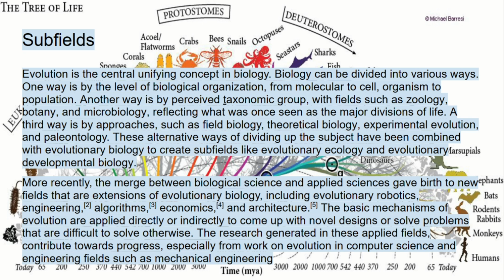More recently, the merge between biological science and applied sciences gave birth to new fields that are extensions of evolutionary biology, including evolutionary robotics, engineering, algorithms, economics, and architecture. The basic mechanisms of evolution are applied directly or indirectly to come up with novel designs or solve problems that are difficult to solve otherwise. The research generated in these applied fields contributes towards progress, especially from work on evolution in computer science and engineering fields such as mechanical engineering.